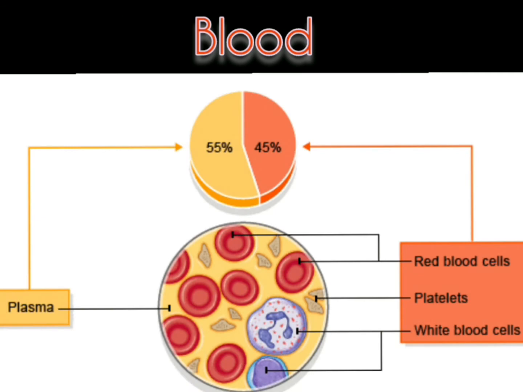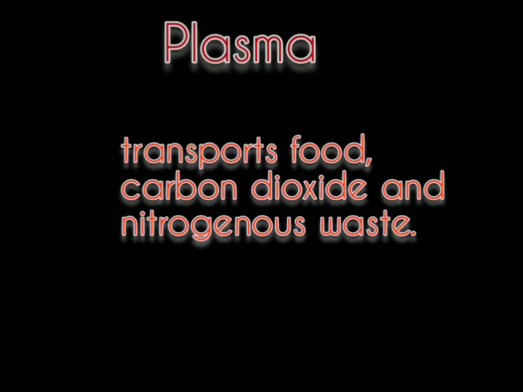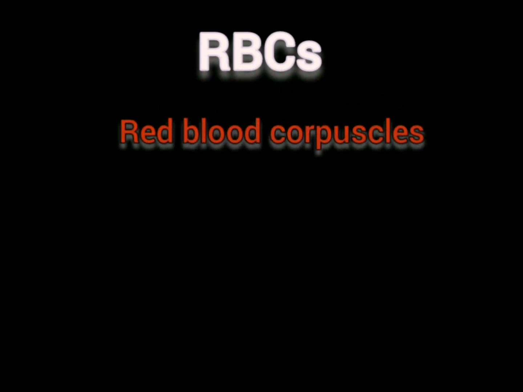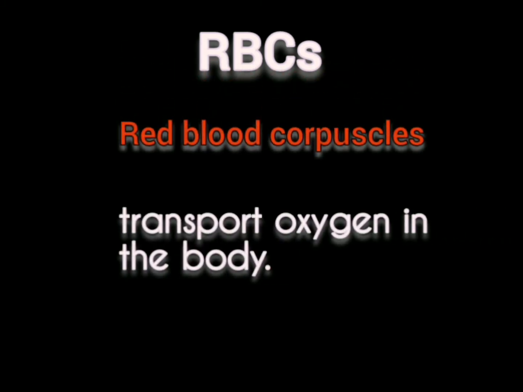Blood is a fluid connective tissue which is composed of plasma, RBC, WBC, and platelets. Plasma is fluid part of blood and RBC, WBC, and platelets are the cellular part of it. Plasma transports food, carbon dioxide, and nitrogenous waste in dissolved form. RBCs, which are red blood corpuscles, transport oxygen in the body.